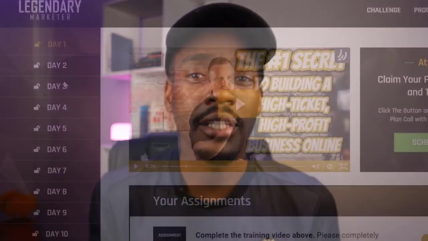So we're doing everything free, and ultimately we want to get to that point of paid traffic where we can scale. Now, I mentioned just now why we want to choose Legendary Marketer as a product to promote. Before we get into the nitty-gritty of building our landing page, we need to speak about how to go about picking your product to promote. And as I mentioned before, in this example, we're going to be promoting Legendary Marketer, the 15-day challenge. Now, the 15-day challenge is just a product. It doesn't have to be the 15-day challenge.